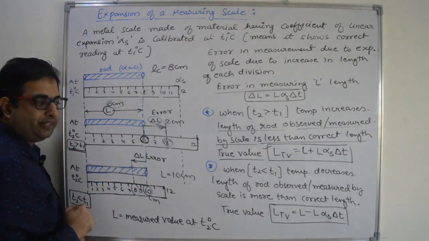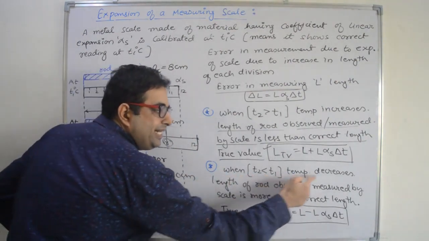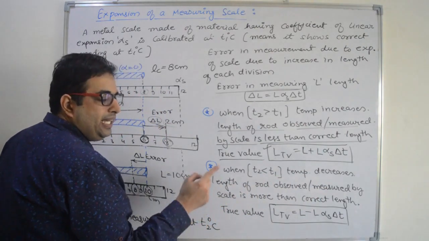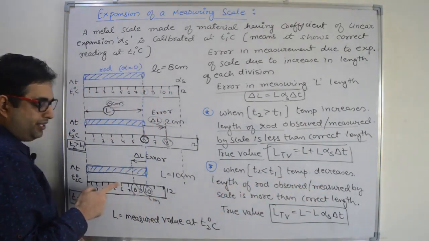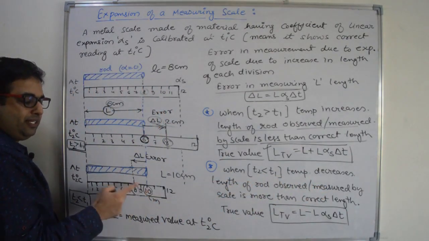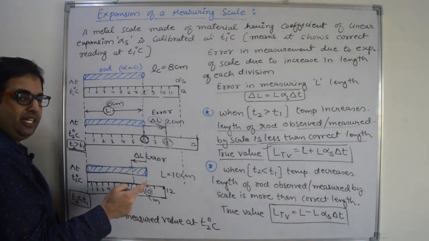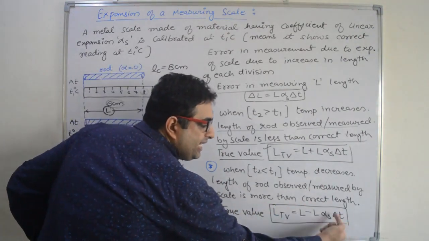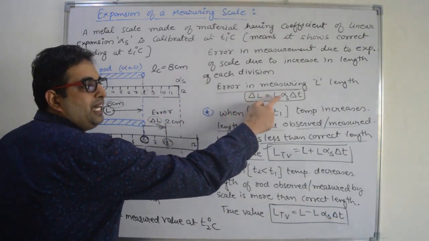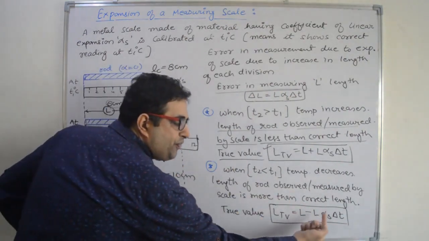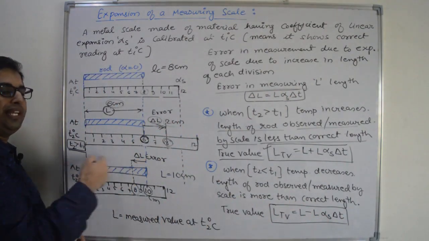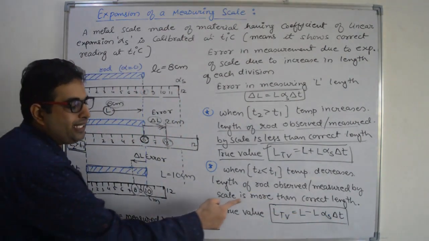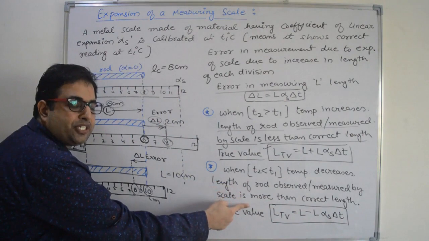So when temperature is decreased, the length of the rod observed by the scale is more than the correct length. You can see here, it is 10, correct is 8, it is measuring 10. So how to get the correct or true value? We will subtract the error. Error is the same, L alpha delta t. Now you have to subtract the error from the measured length. That is L minus L alpha into delta t. That is the true value when we decrease the temperature of the scale.